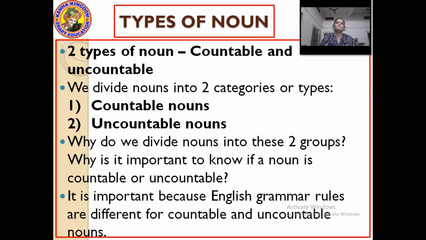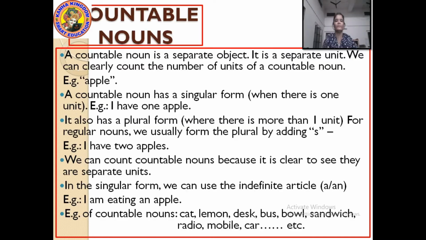Further, now let's see what a countable noun is. Easily, by the word itself it can be understood that the things we can count are countable nouns.